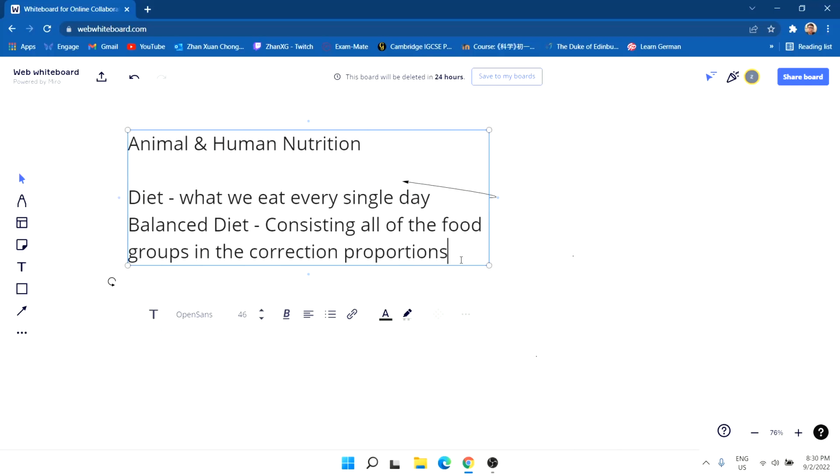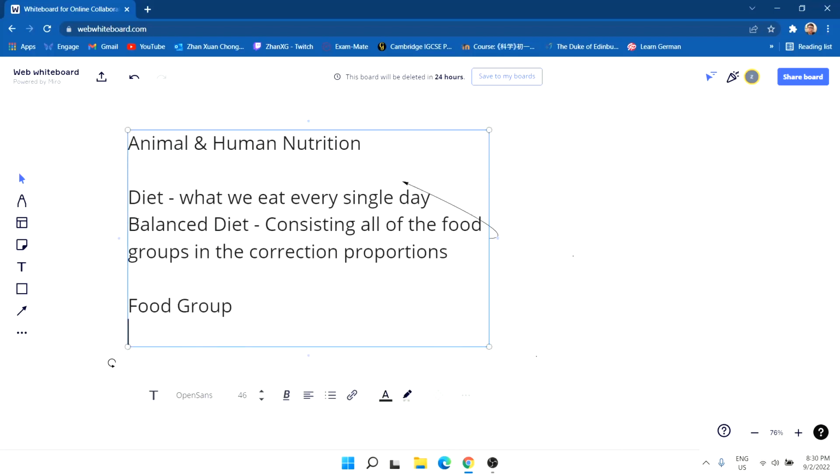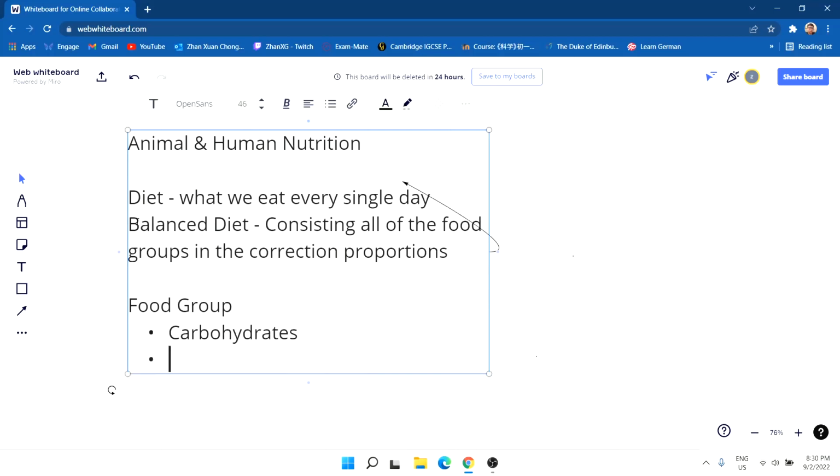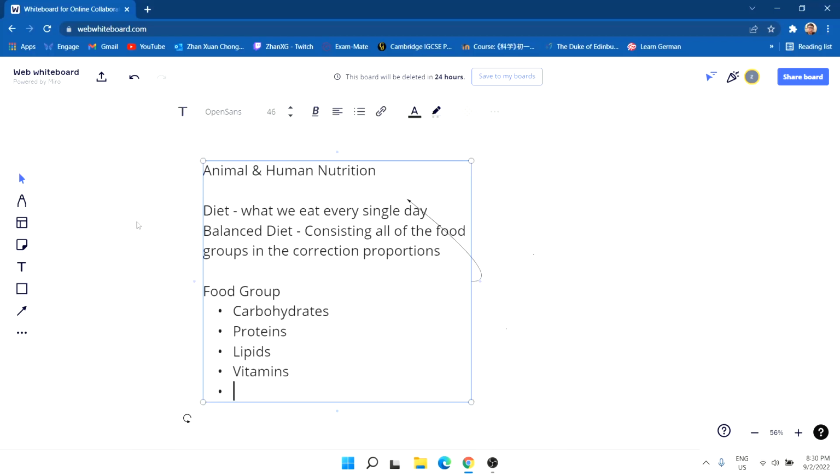Alright, so of course our food groups we have while eating a balanced diet would definitely be carbohydrates, proteins, lipids, vitamins, minerals, fiber or dietary fiber, and lastly water.